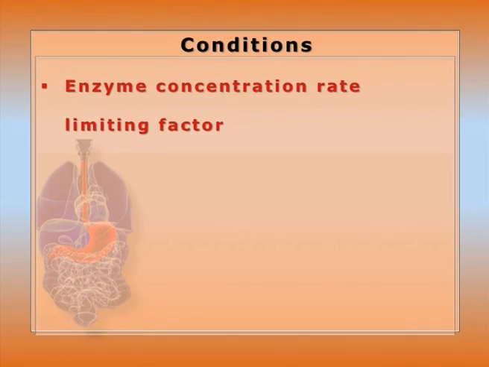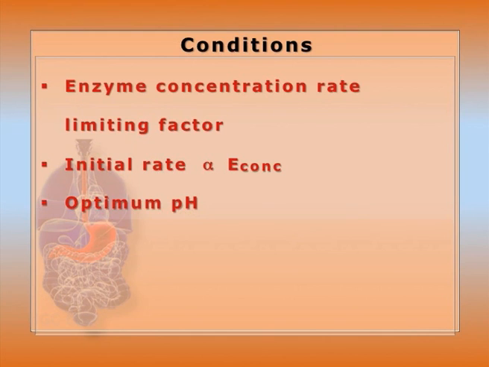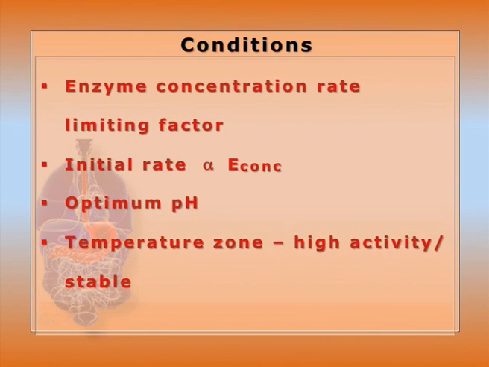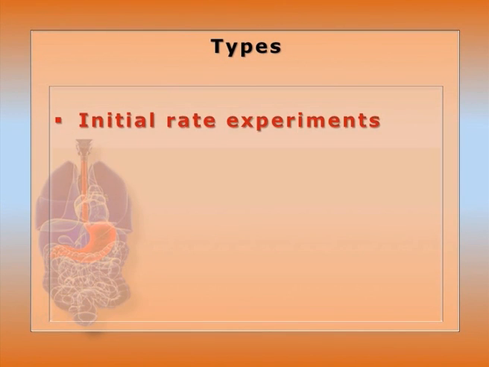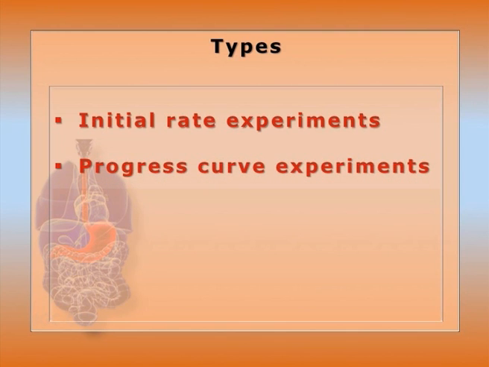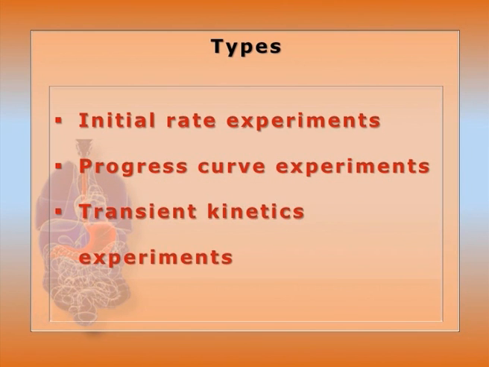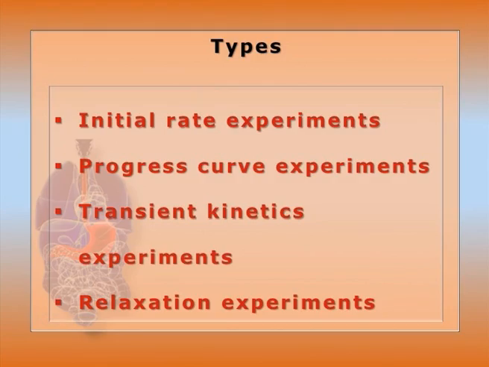Enzyme concentration and kinetics is a limiting factor. So the initial rate is proportional to the enzyme concentration. Optimum pH and temperature zone is where the enzyme will show high activity as well as stability. And we should keep in mind the simple analytical process for the disappearance of the substrate as well as the accumulation of the product. Types: it includes initial rate experiments, progress curve experiment, transient kinetics experiment as well as relaxation experiment.